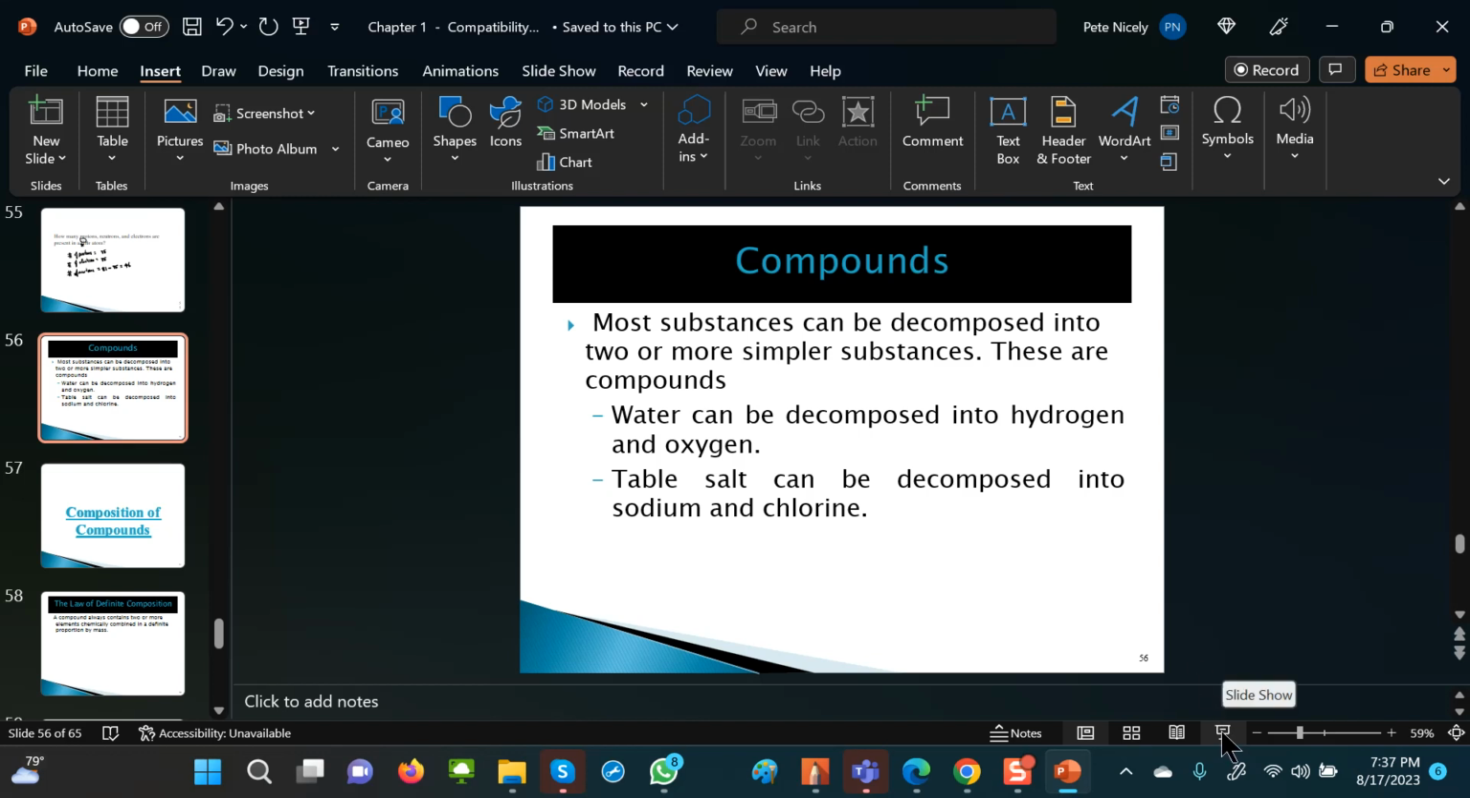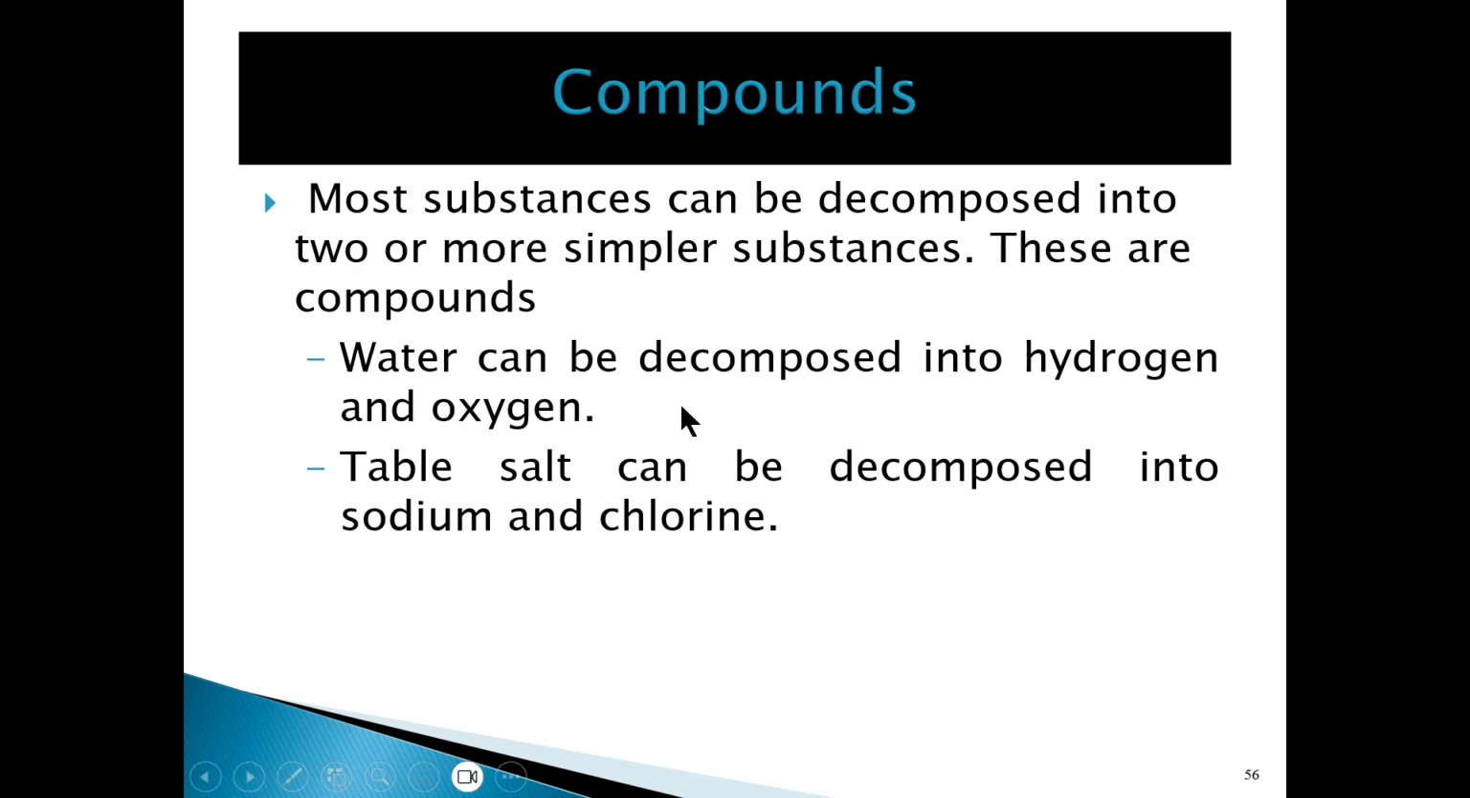So now we're going to get into a discussion of another type of substance known as compounds. If you recall, we said that elements are substances which cannot be broken down into simpler substances using chemical means. Well, compounds are different in that compounds can be broken down into simpler substances by chemical means. And that is true for most substances. The vast majority of substances that exist on Earth or in the universe, I would say, would fall into the category of compounds.